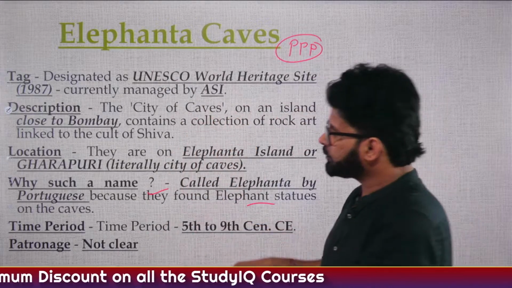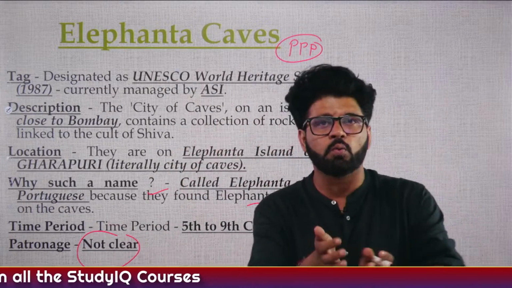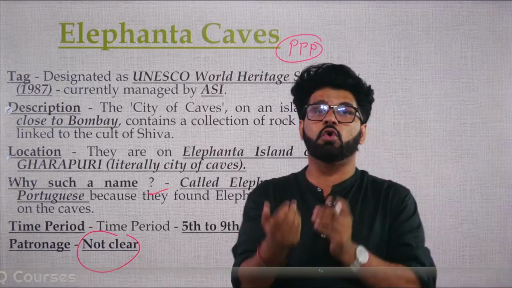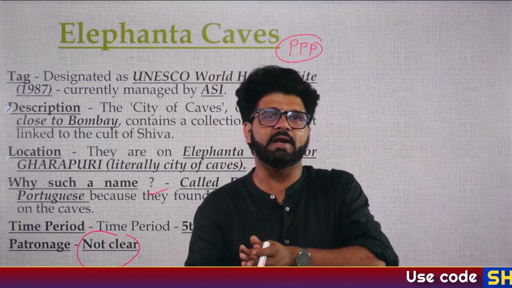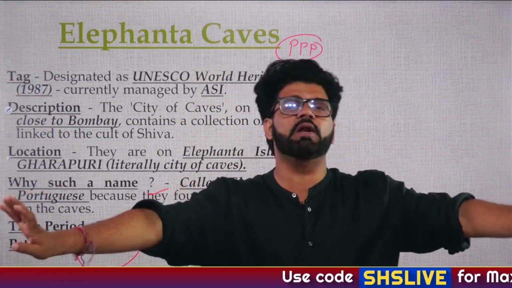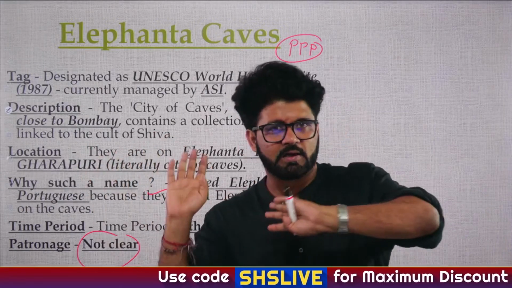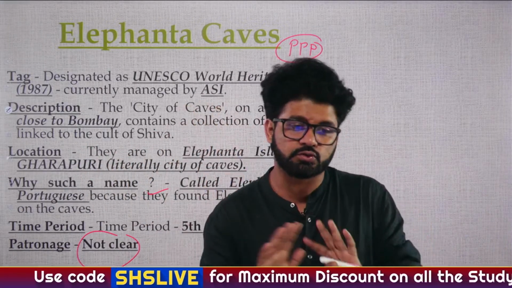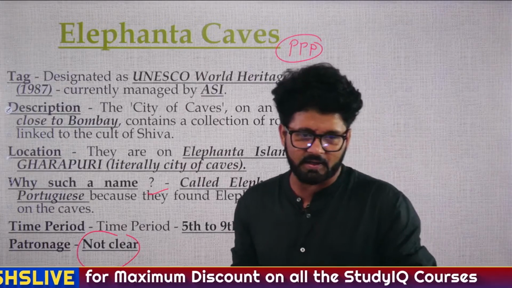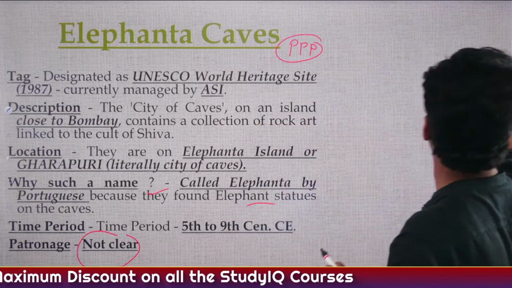Who gave patronage? We don't know. And that's why we don't need to worry about them too much. But for those caves where we have a clear idea, let's say Ajanta caves, we know Satavahanas and Vakatakas, Vatsagulma and Harisena. So we have to remember them. Rang Mahal, Bagh caves. Cool. So let's move on.